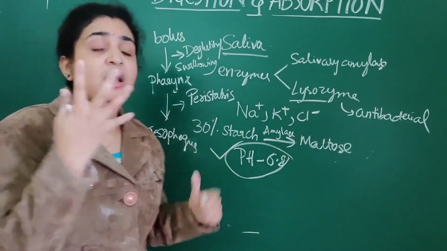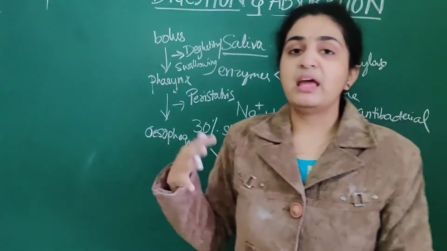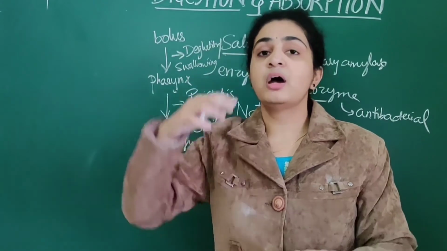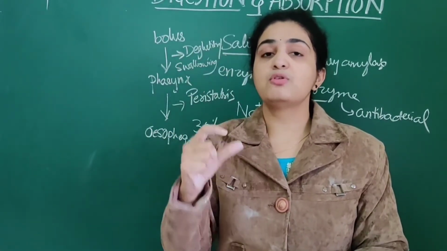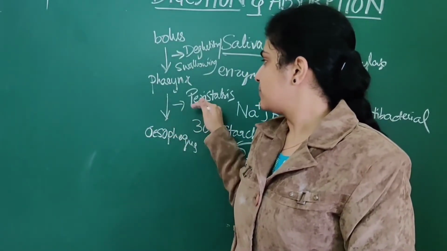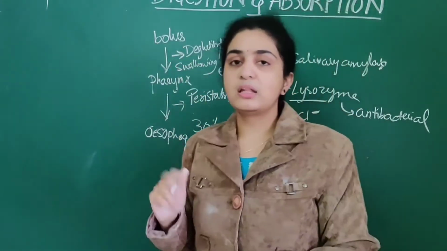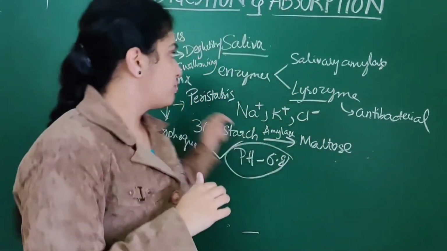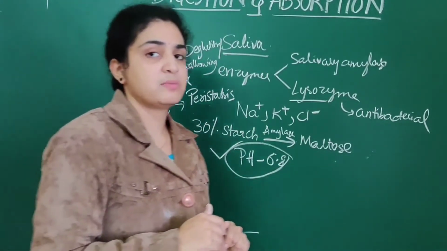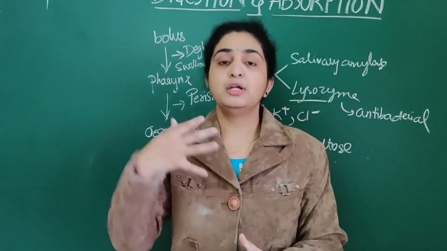Main important NEET question: where does deglutition take place? It takes place in the pharynx. Where does peristalsis take place? Peristalsis means successive waves of muscular contractions take place. Then it is known as peristalsis. These two are the important processes. From the buccal cavity into the pharynx as well as into the esophagus, the food is passed. Now from the esophagus, how is it passed into the stomach?